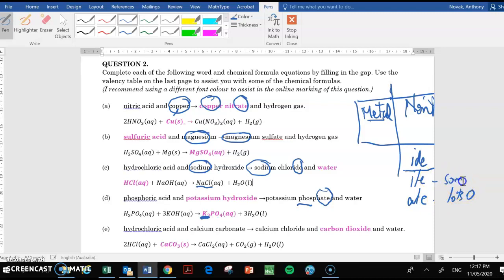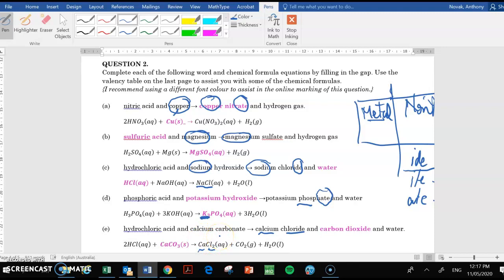ITE means some oxygen. IDE means no oxygen. The only exception, of course, is oxide. So, as you can see, calcium, calcium. The chlorine becomes chloride because you can't see oxygen.